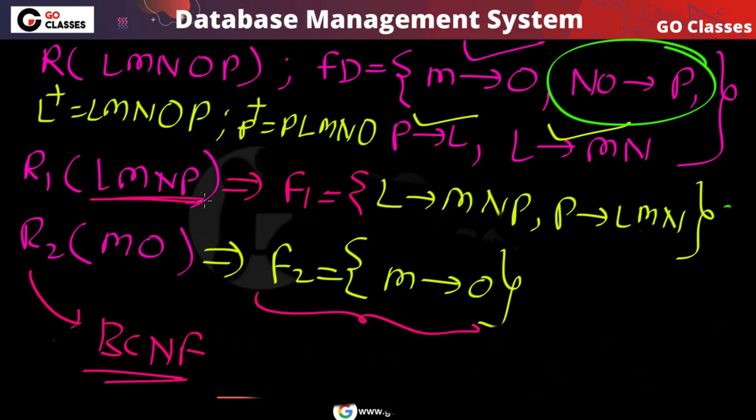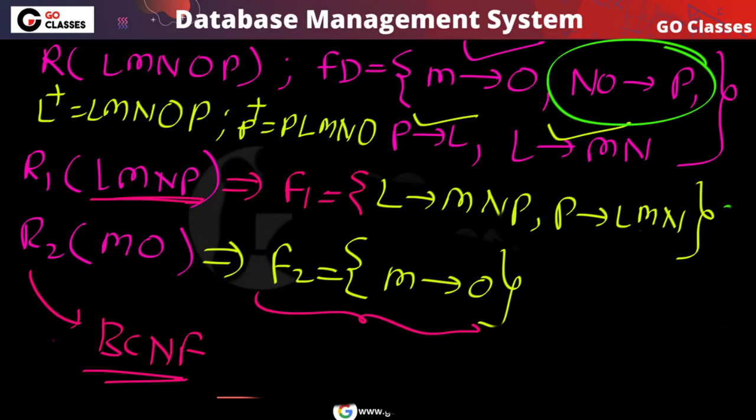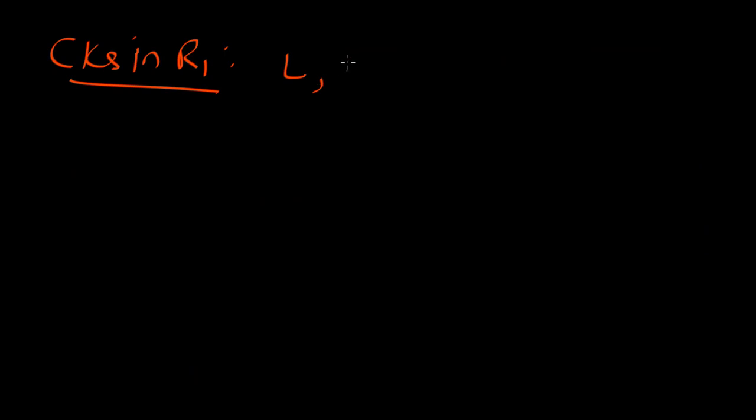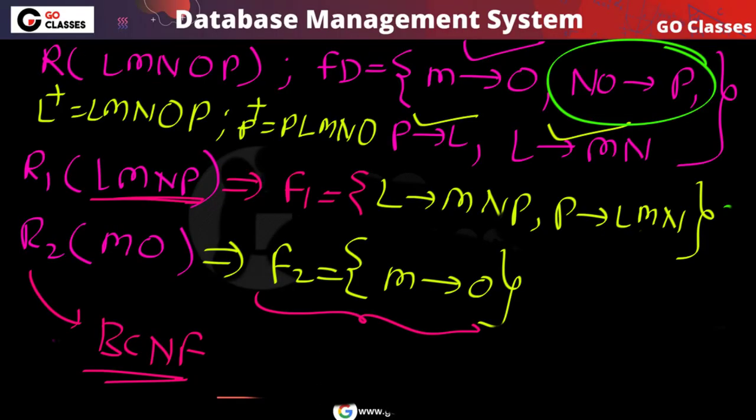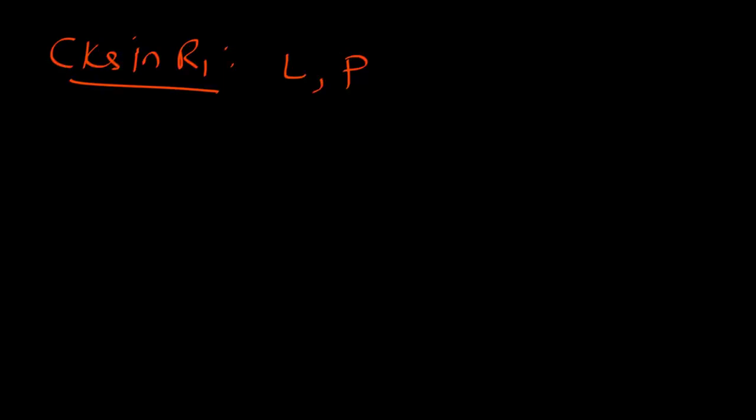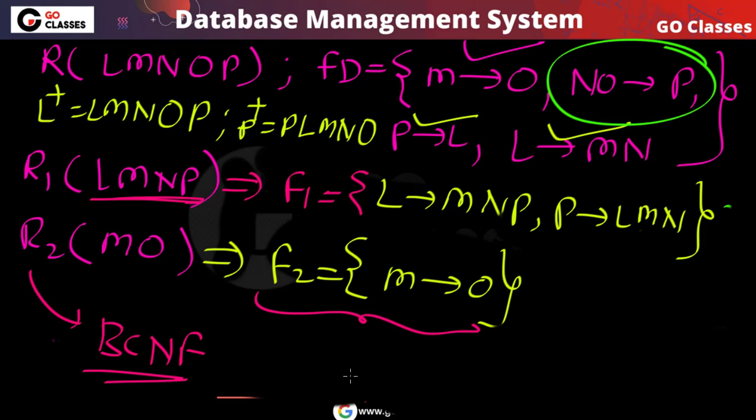In this relation R1, what are the candidate keys? Let's find it out. You can notice L can determine everything, P can determine everything. So I can say L is a candidate key and P is also a candidate key. Nothing else is a candidate key.